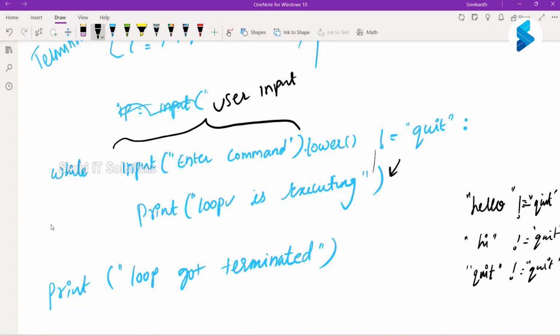So what is the next statement after the while loop? It is this: print loop got terminated. So this gets printed and that's it. So it prints loop is executing, and the third is quit, and then hence it says loop got terminated. Are we clear?